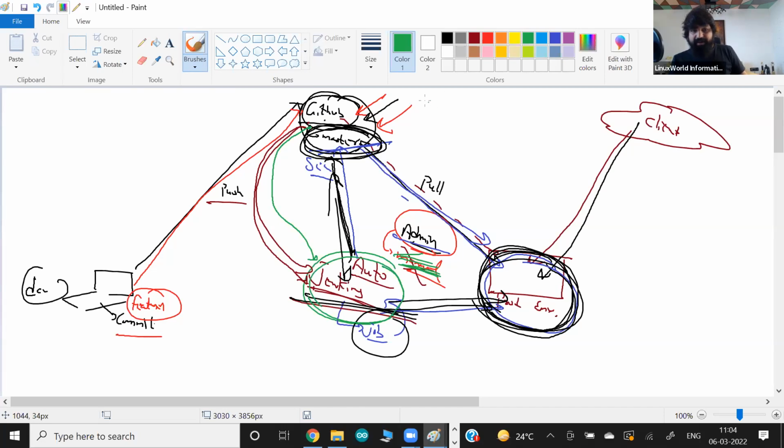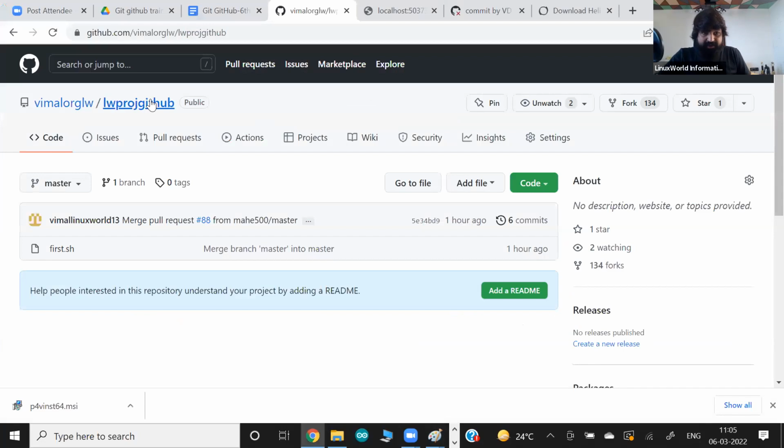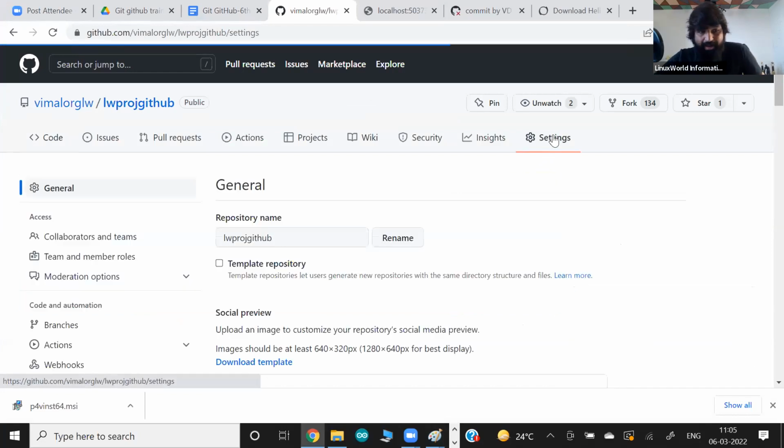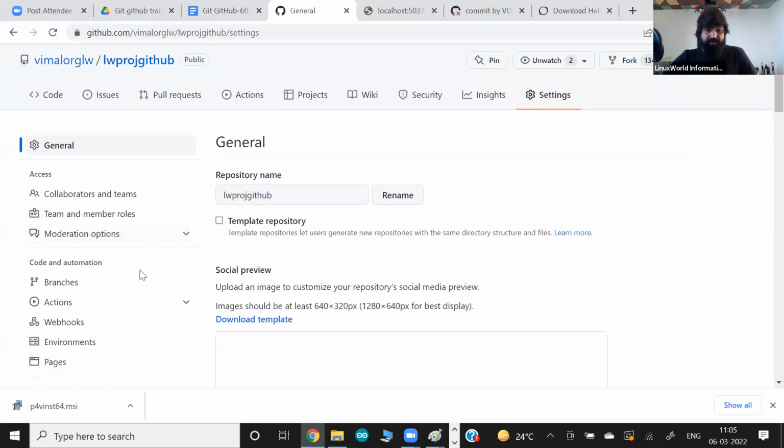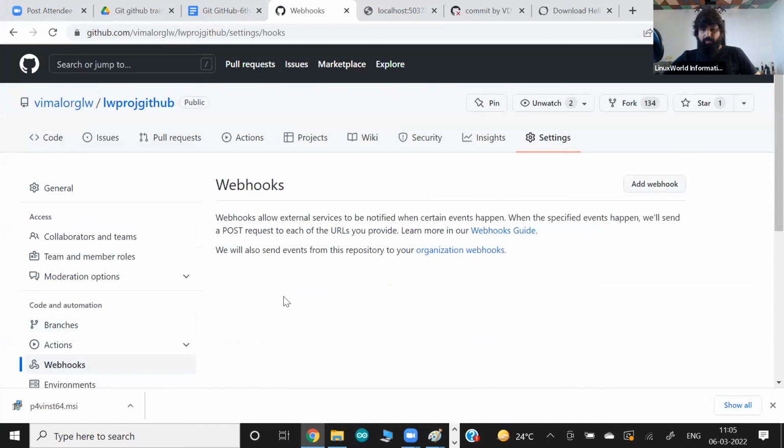Again, this concept in GitHub is called webhooks. Very, very powerful concept, and very useful also. So in this repository, something changes, a new commit comes up. What we can tell GitHub is that you will call somebody. That's called webhooks.